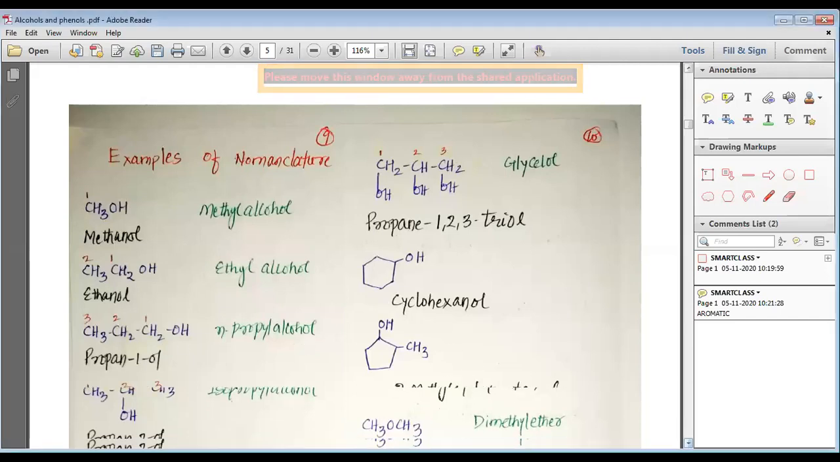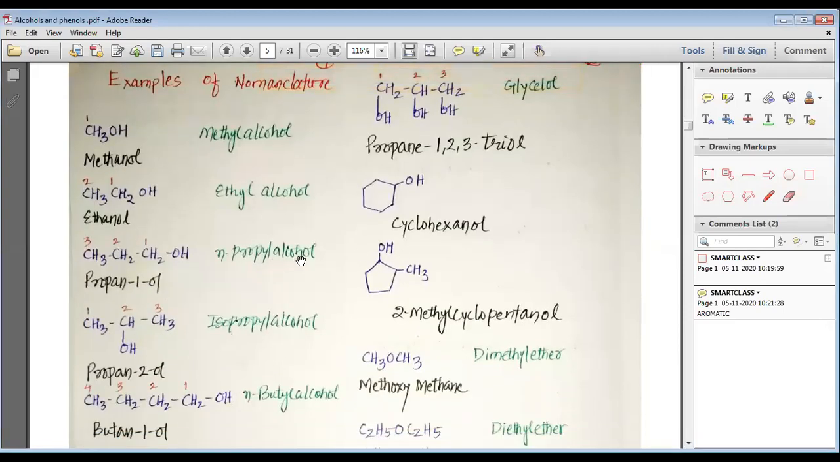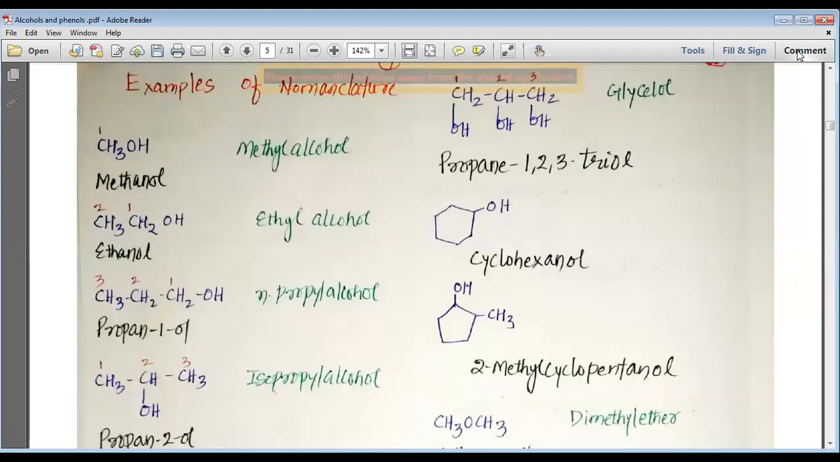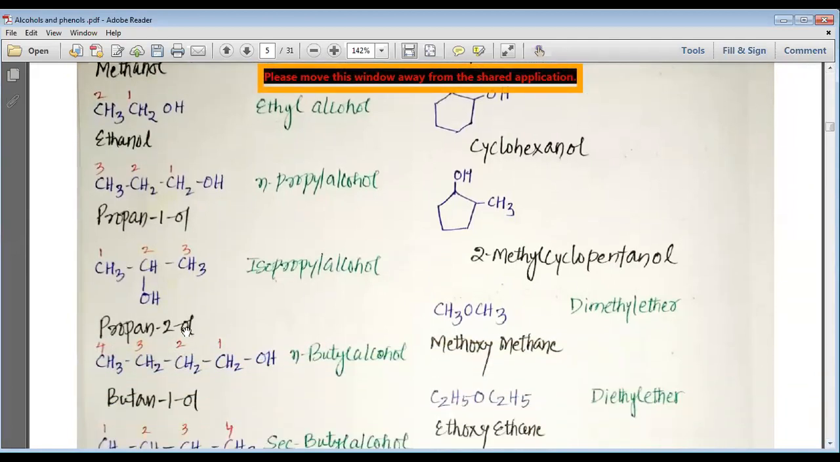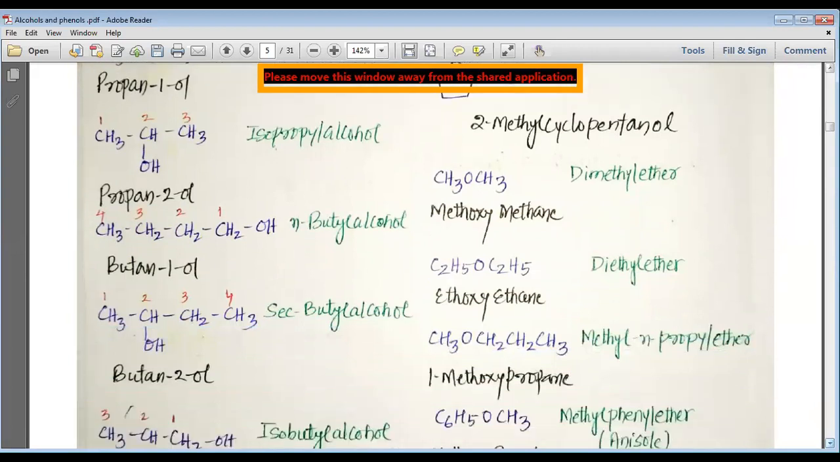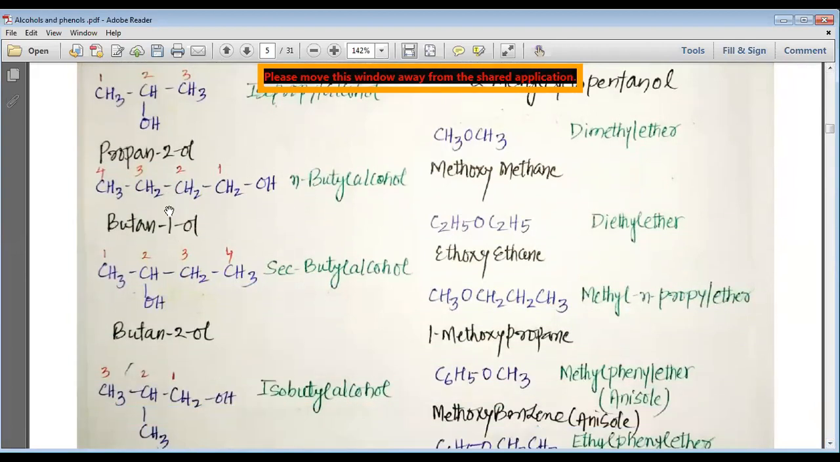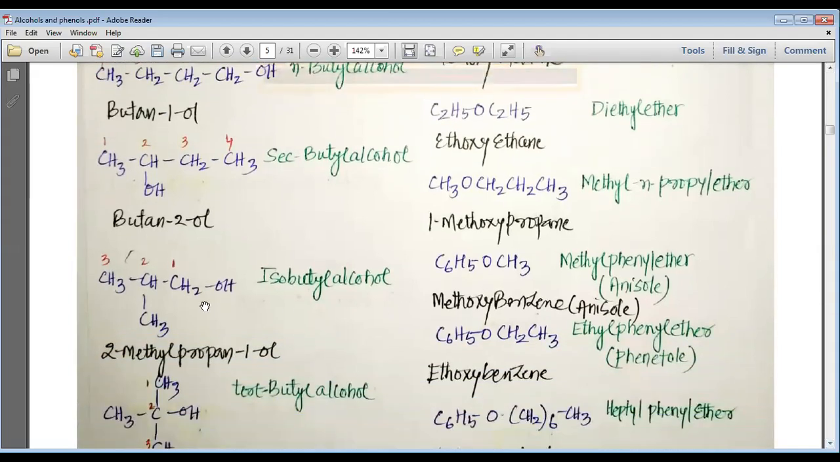Next, we can move to the third one, which is normal propyl alcohol. You can see the normal propyl alcohol or propane 1-ol. Then you can have the isopropyl alcohol or propane 2-ol, where the OH group is bonded to the second carbon of propane. Then you have normal butyl alcohol, which is known as the butane 1-ol. Then you have secondary butyl alcohol, which is known as the butane 2-ol. Then we have isobutyl alcohol, which is known as the 2-methyl propane 1-ol.